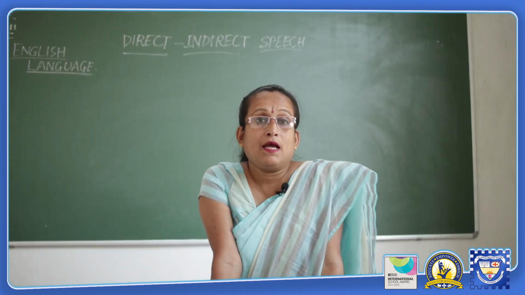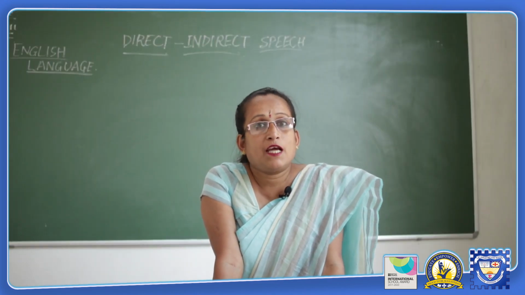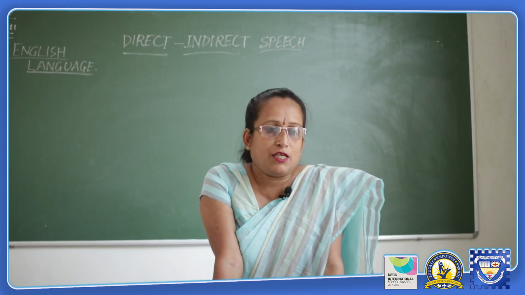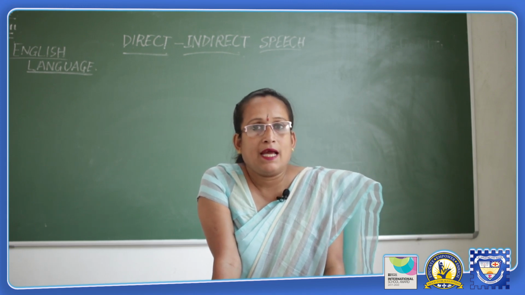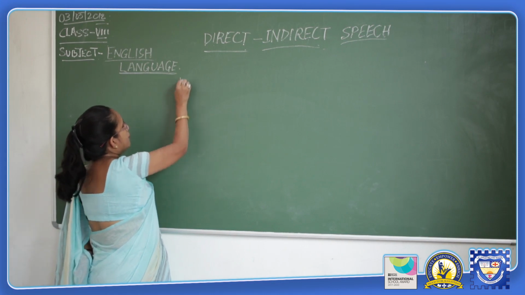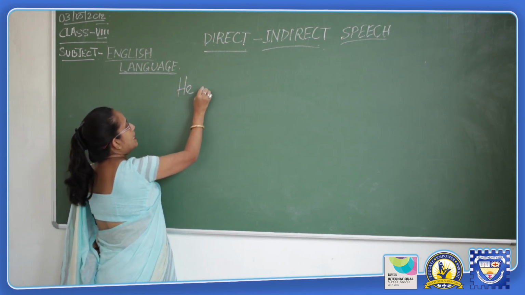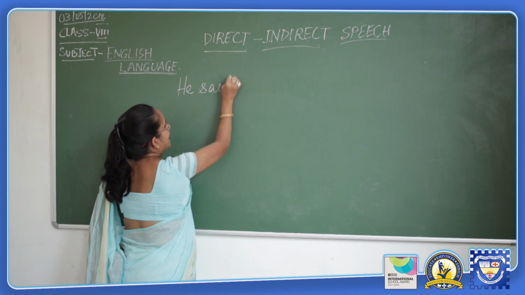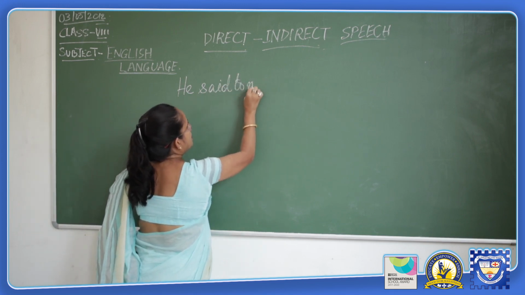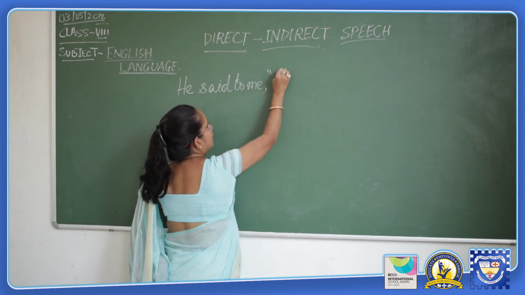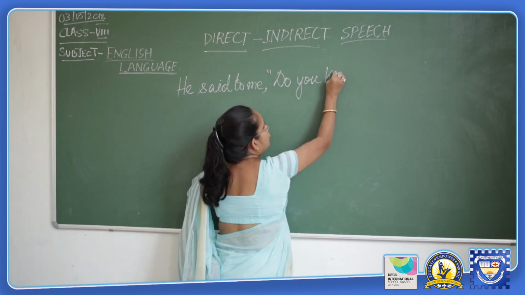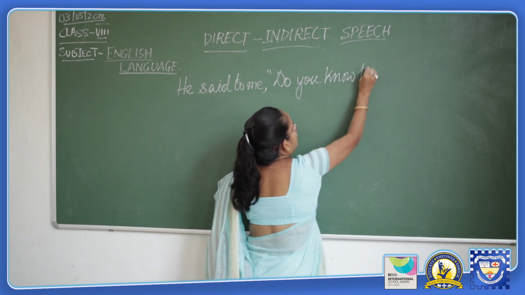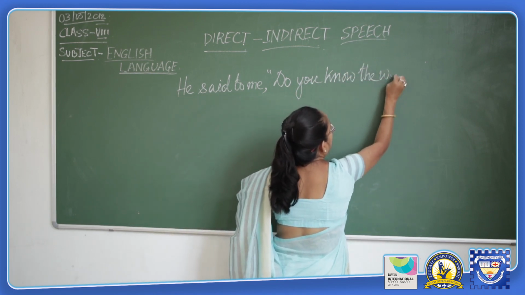In case of an interrogative sentence, the introductory verb is changed into asked, inquired, exclaimed, etc. For example, in the direct speech, we say, he said to me, do you know the way?